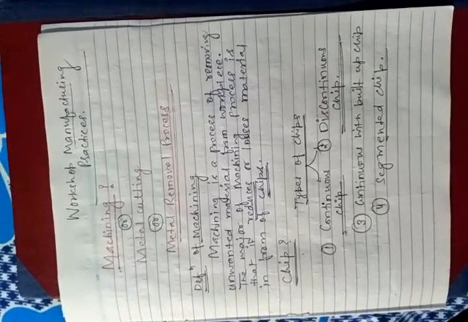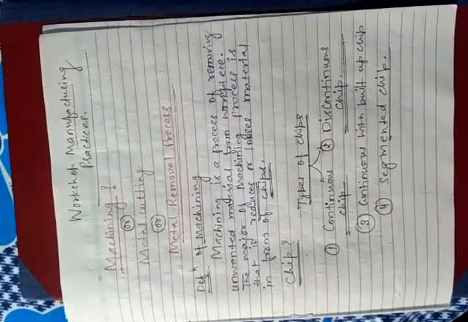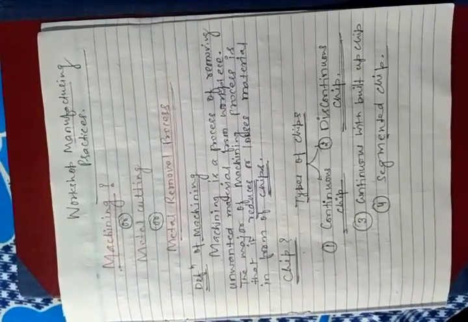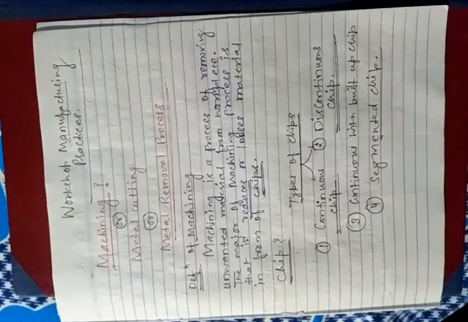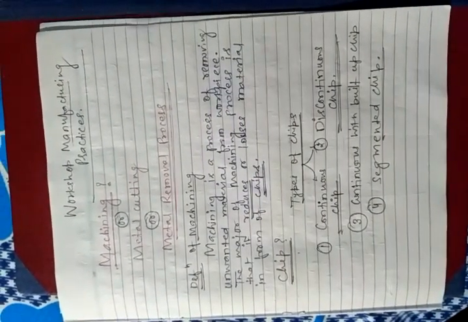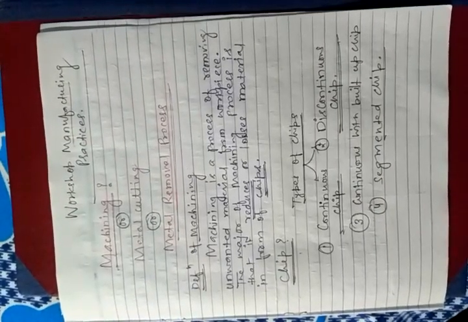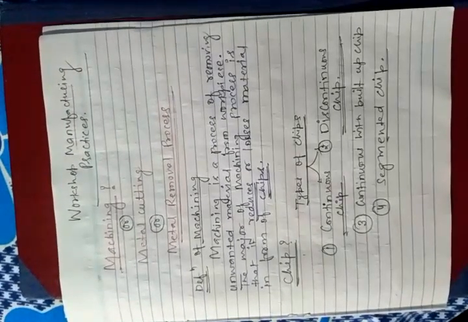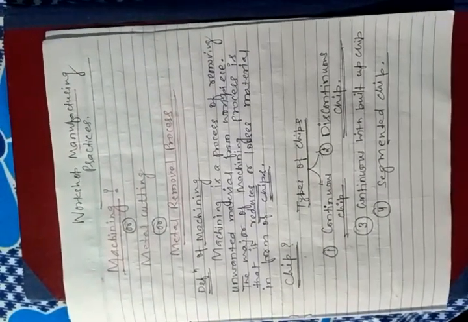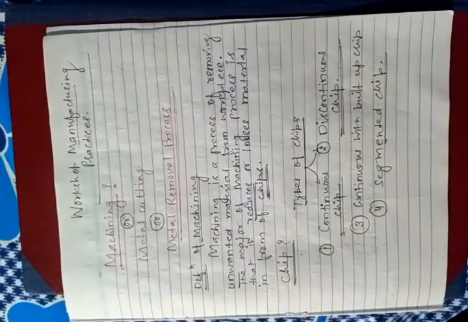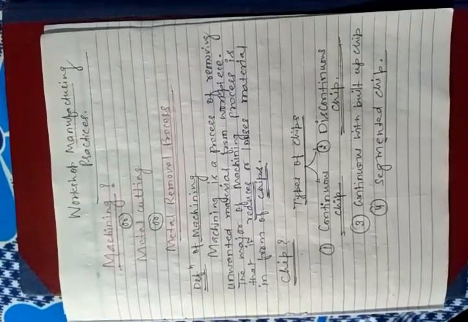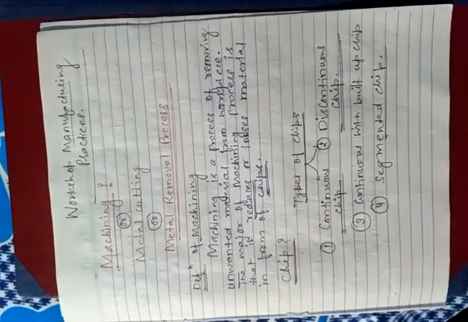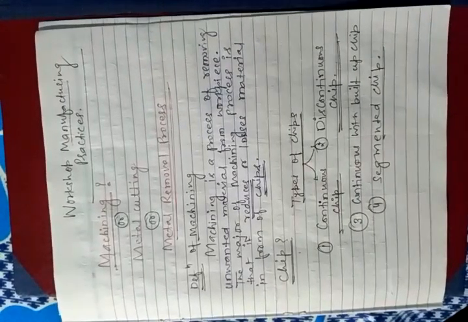What do you mean by chips? Chips mean the unwanted material removed when the machine is working. While the workpiece is rotating in the chuck of a lathe machine, the tool contacts the workpiece during machining, and the chip is removed. There are different types of chips in workshop manufacturing practices, particularly in the chapter on machining or metal cutting.